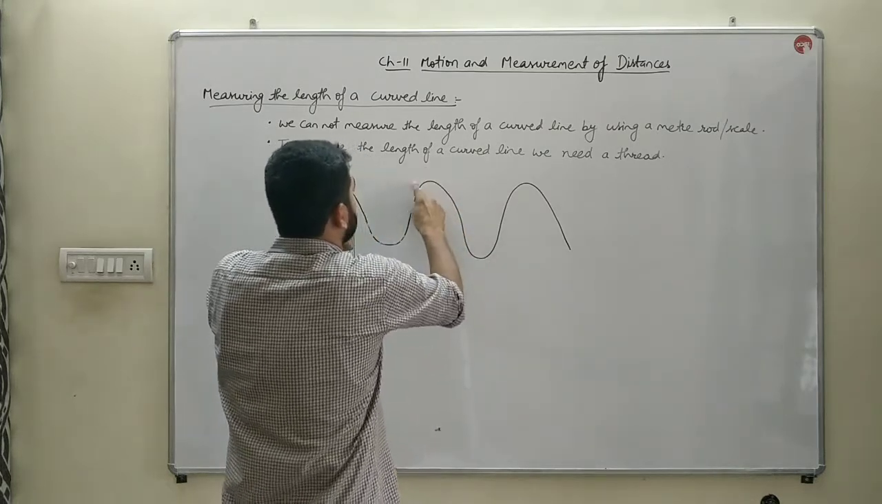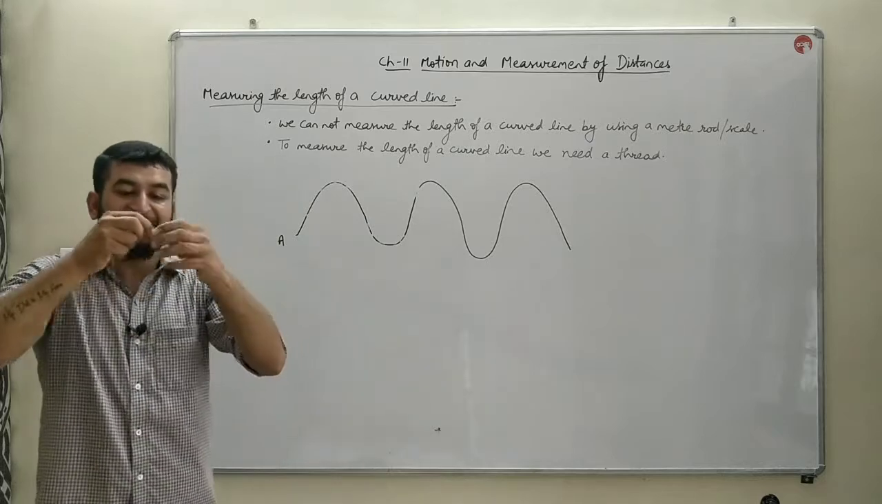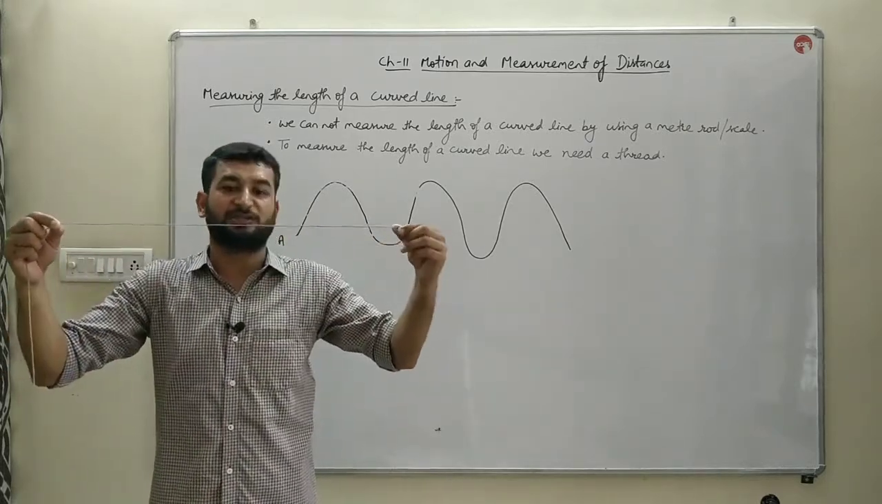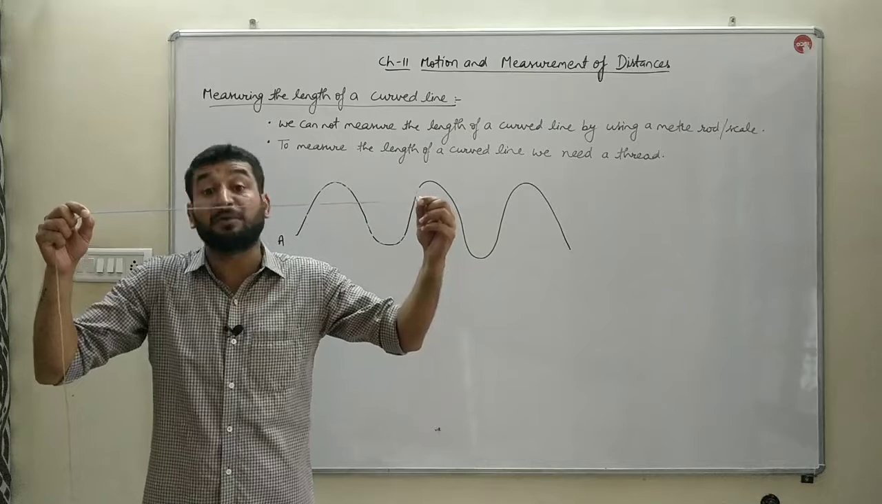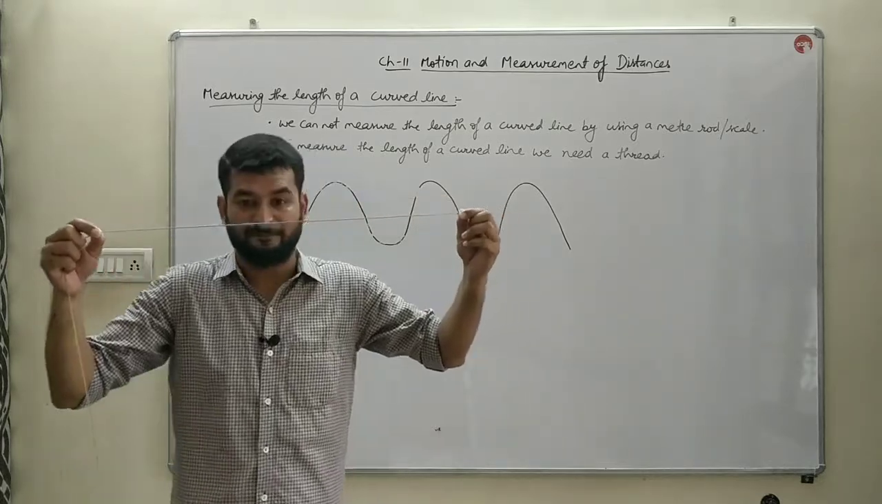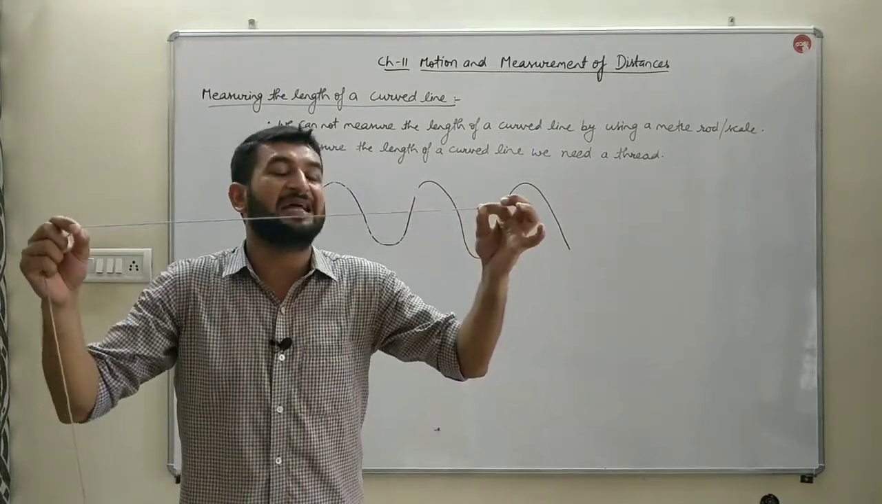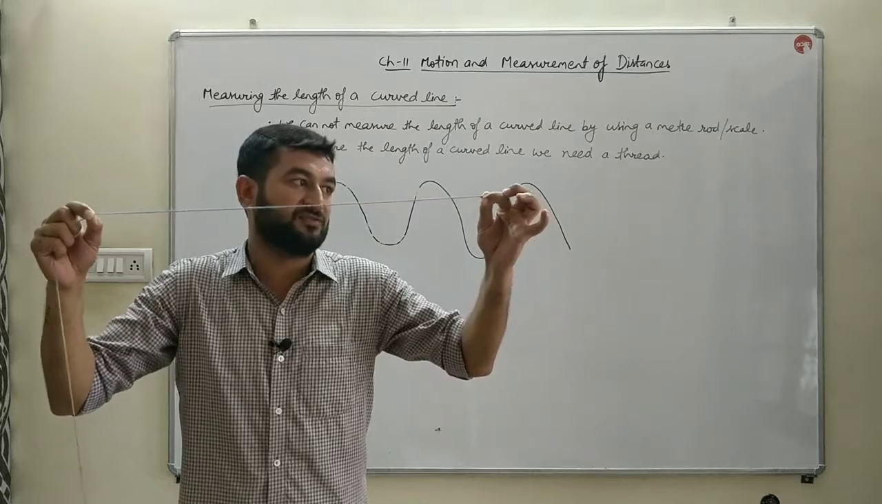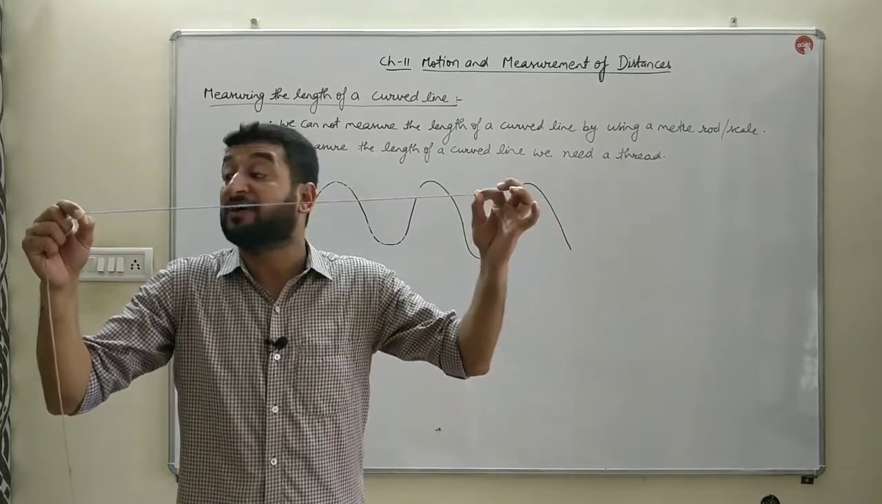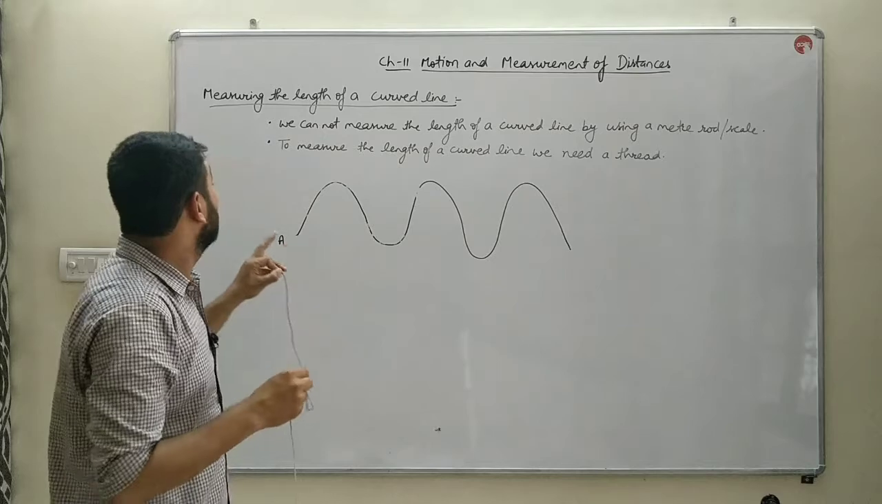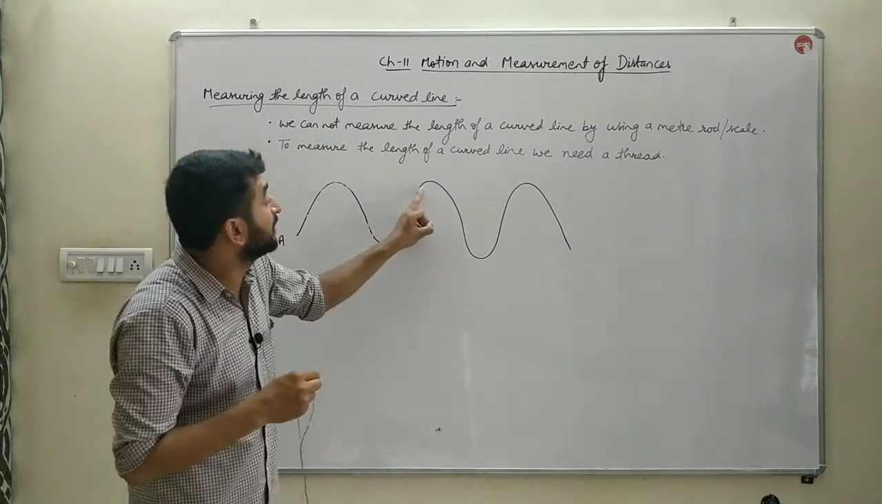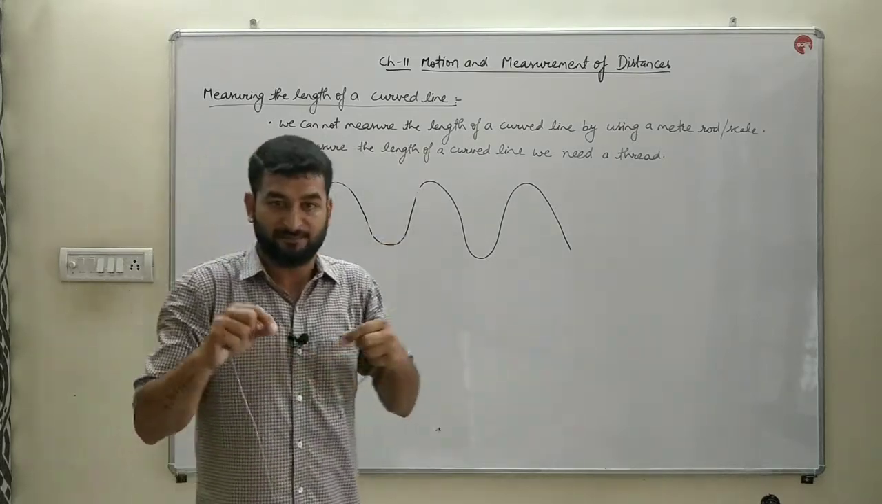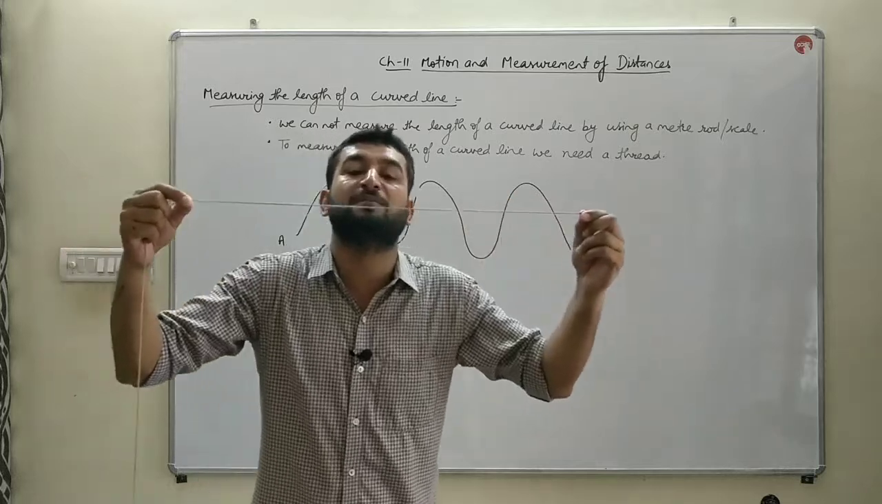So from here to this point, the length of the line is this much. This thread can be measured with the help of a scale. If you measure the length of this thread by the help of a scale, you will get the length from A to this particular point. Say this point is B. So that's how you will measure a curved line.